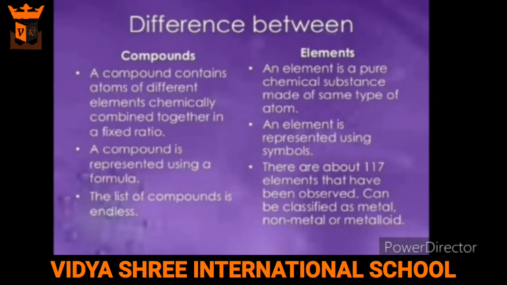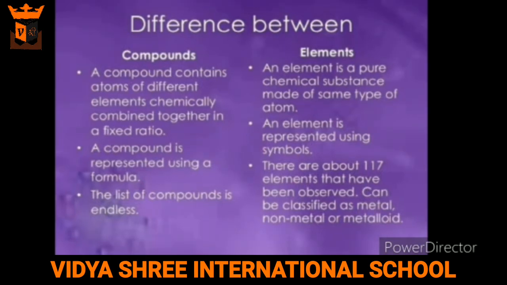Now we'll learn difference between compounds and elements. A compound contains atoms of different elements chemically combined together in a fixed ratio, whereas an element is a pure chemical substance made up of same type of atom. A compound is represented using a formula, whereas an element is represented using symbols.